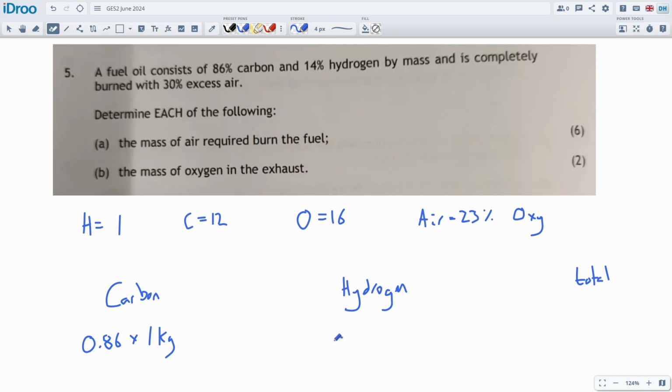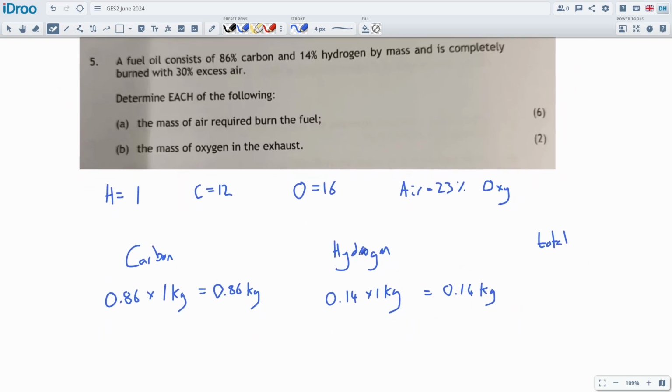Okay, the hydrogen will be 0.14 times the 1 kg. And that, of course, will add up to 1 kilogram, so I don't need to do this total, really. So this will give us 0.86 kilograms of pure carbon and 0.14 kilograms of pure hydrogen. Alright, that's all we need to start with.